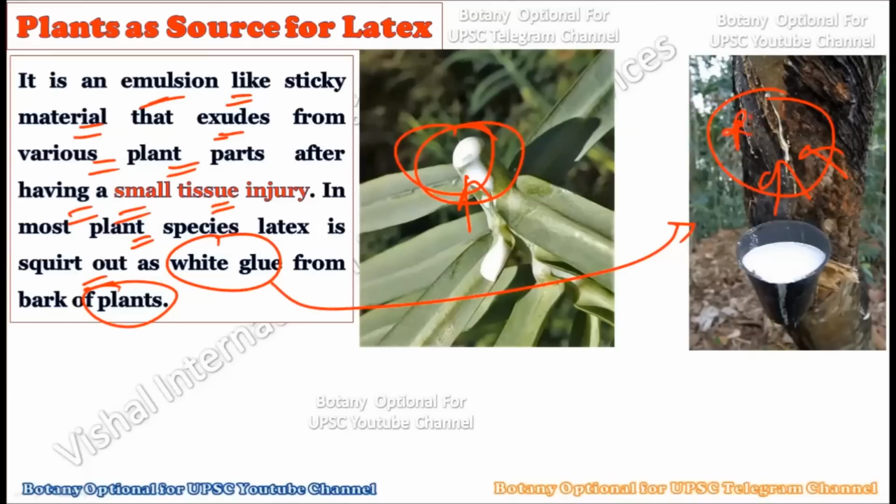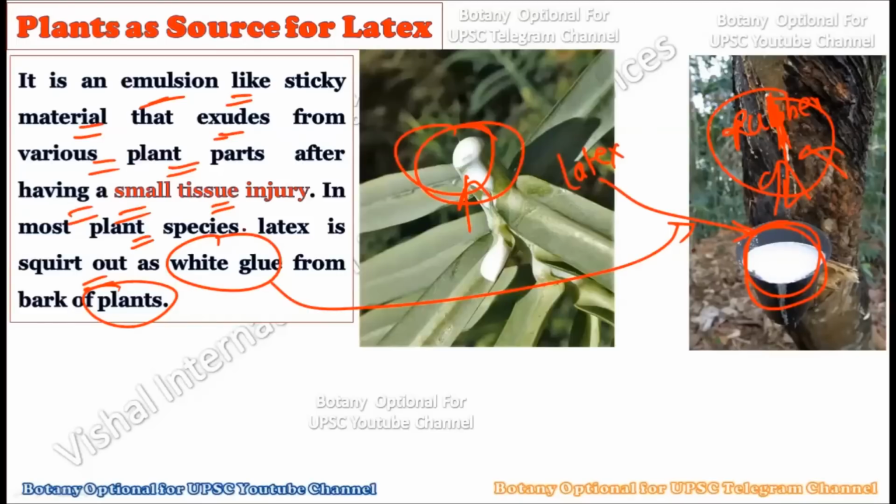Here in this particular rubber plant, an injury is created on the stem to make the plant produce latex, and we collect this latex to create the rubber. From the human point of view, latex is very important, because our economic product like the rubber comes from this latex. We intentionally create the injury on the stem, the plant automatically starts to produce the latex, and we collect it and then create the rubber out of it.